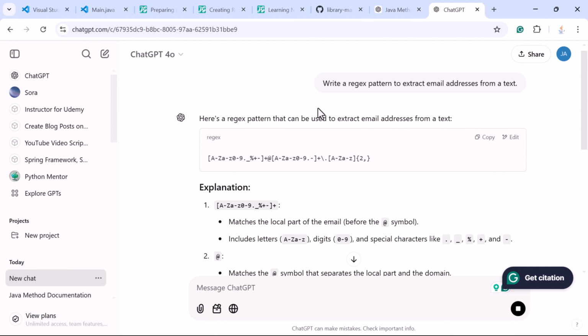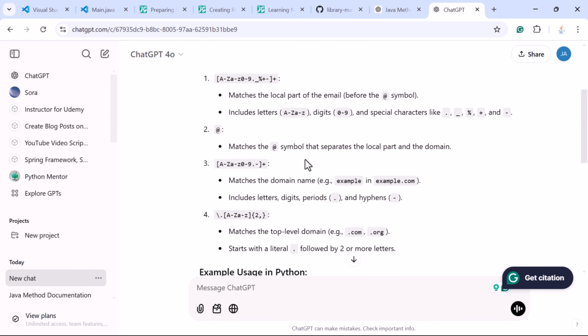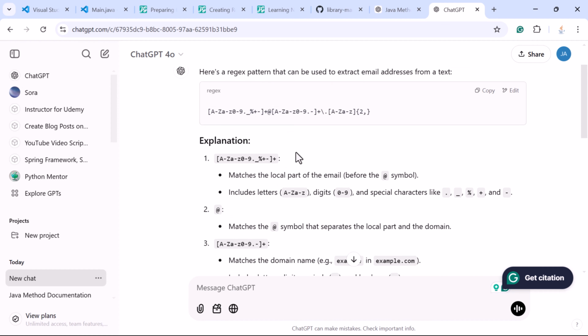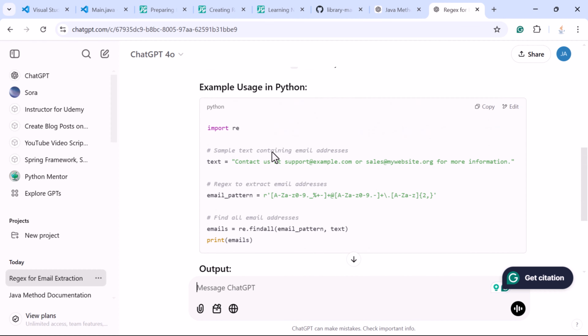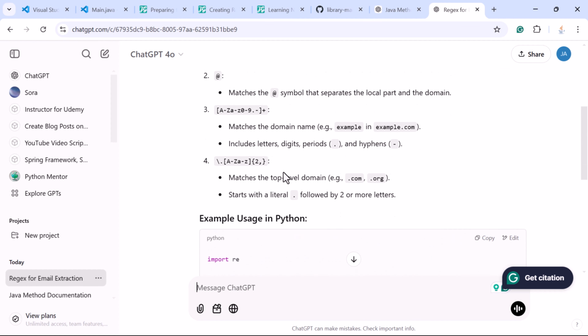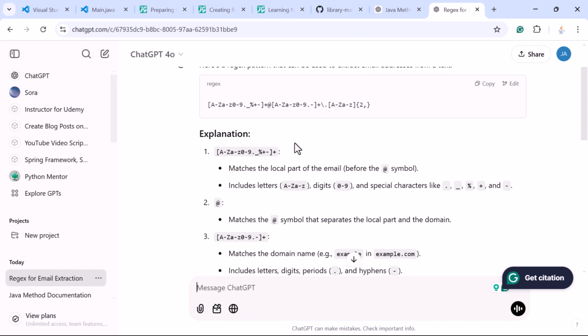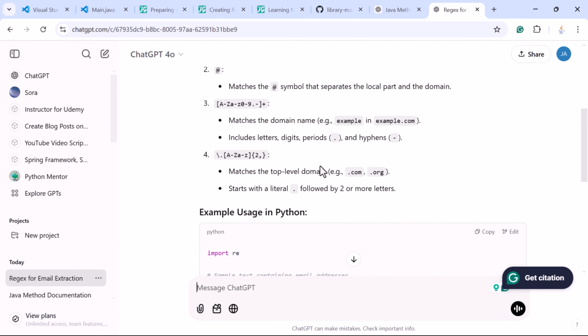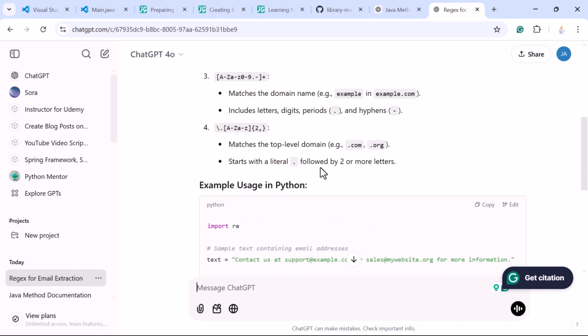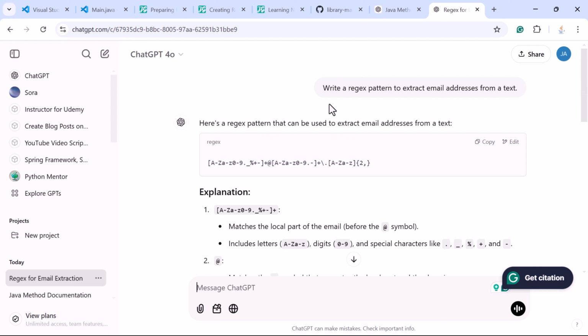ChatGPT not only provides the regex pattern, it also explains the regex pattern as well as an example for using this regex pattern in a programming language like Python. If you want to use this regex pattern in Java, you can add a follow-up question like how to use this regex pattern in Java. So this is how we can use ChatGPT to get the regular expression pattern for an email address.